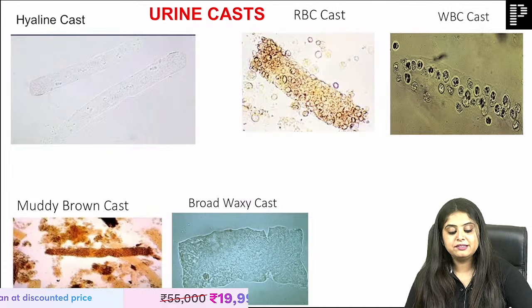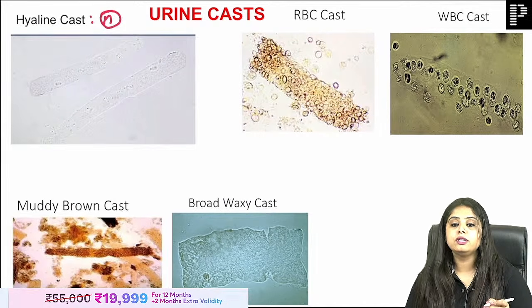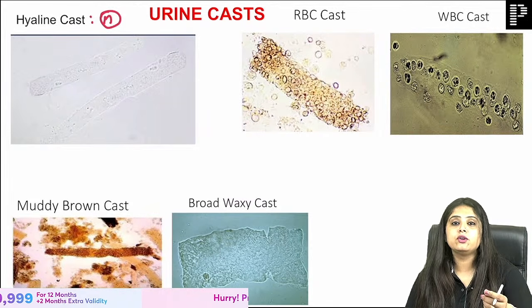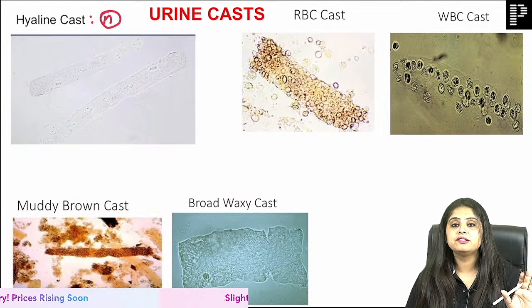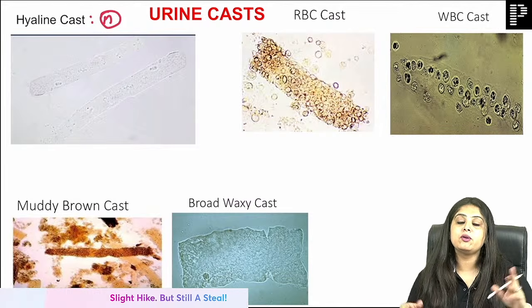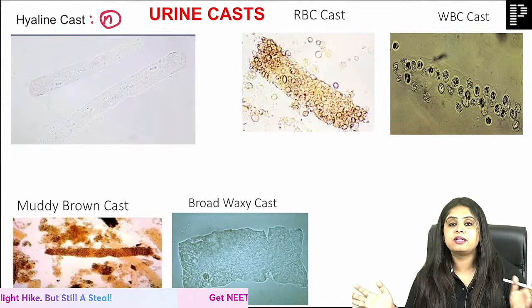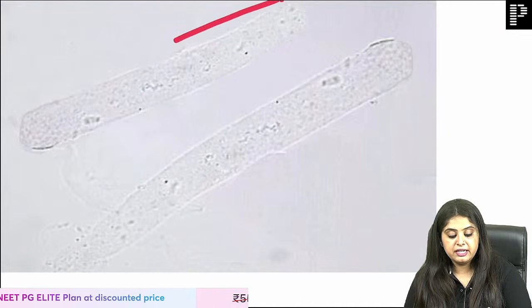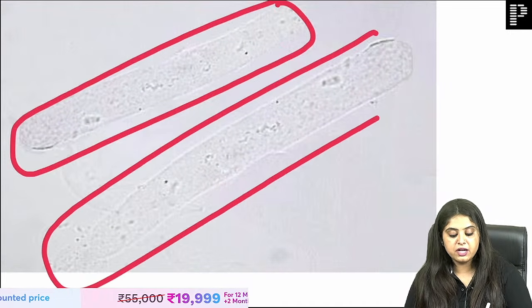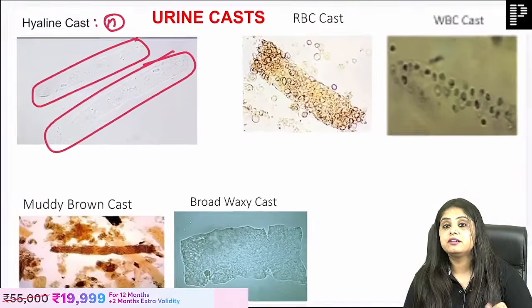Do you know there is something known as hyaline cast which is totally normal, which means that tomorrow if you get your urine report testing done and your report says 2 hyaline casts seen, please don't send me a screenshot saying, oh my god ma'am, my kidney is going to fail because I'm having hyaline casts in my urine. It is a very normal thing to have this cylindrical transparent kind of a cast. So the question asked is, why is it normal?